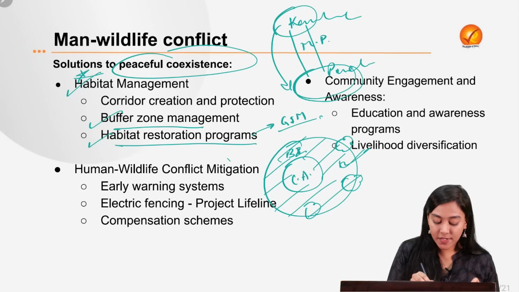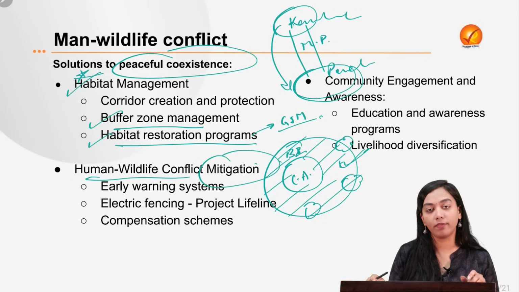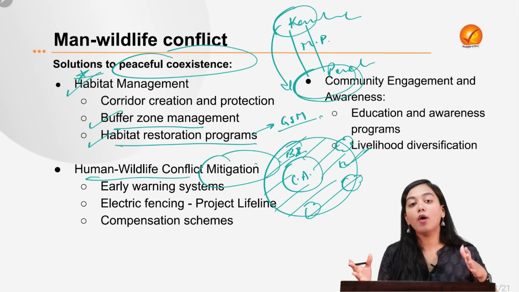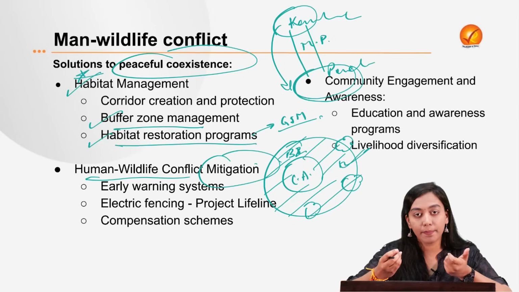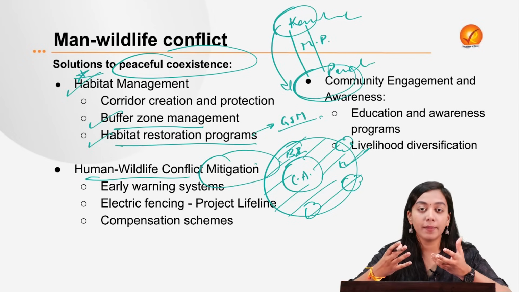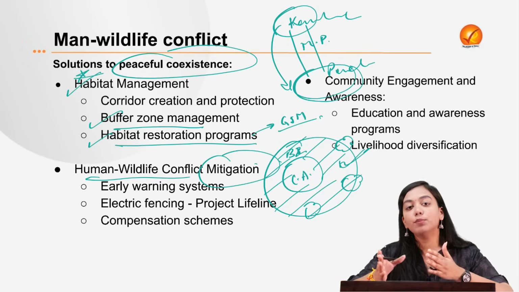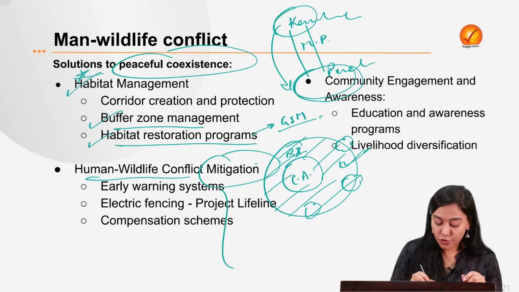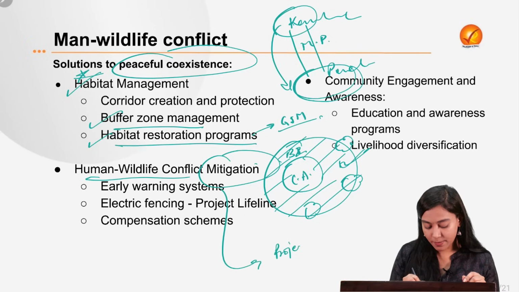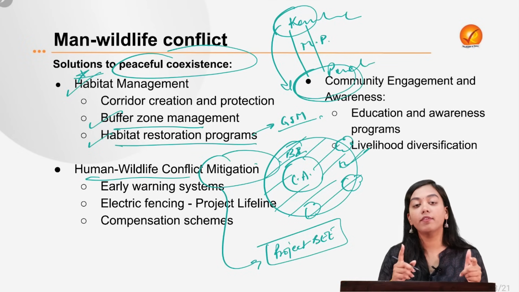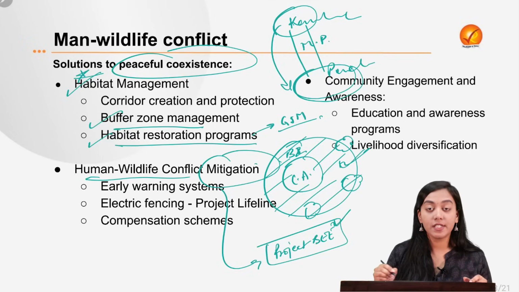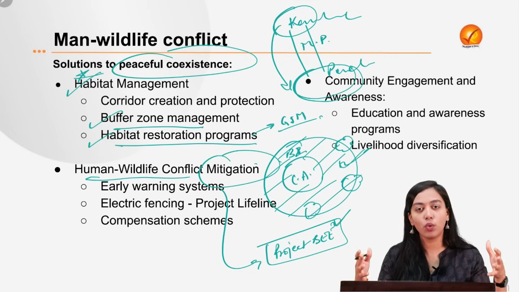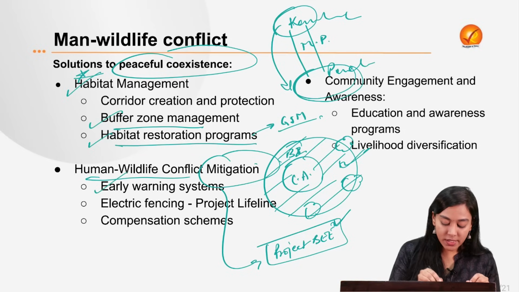Then we need to have certain mitigation measures for the human-wildlife conflict. How can we do it? We have to avert the danger before it actually happens by installing early warning systems. For example, installing cameras, thermal imaging, and sensors, so we can track the movement of the wildlife. This is also seen in the case of Project B that we read in the previous analysis. Project B, created by Indian Railways in order to protect elephants from the railway tracks, alarms the railway masters and railway stations whenever elephants come within a vicinity of 200 meters. So an early warning system can be deployed.